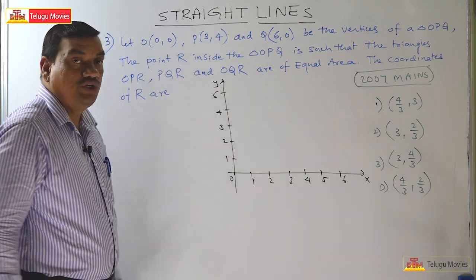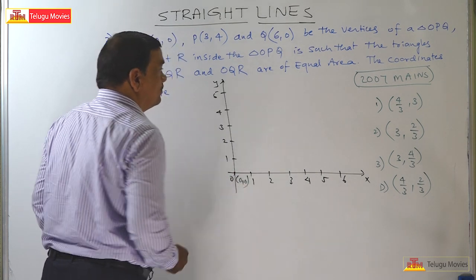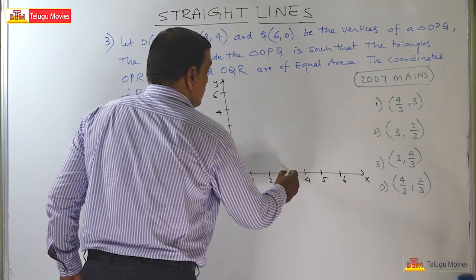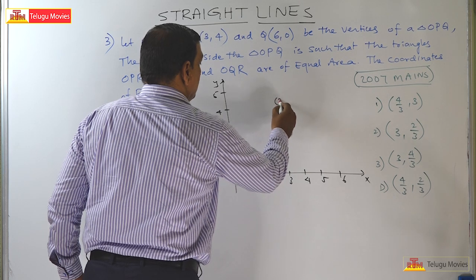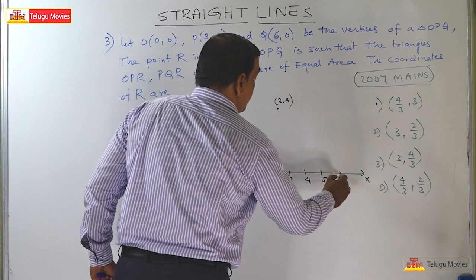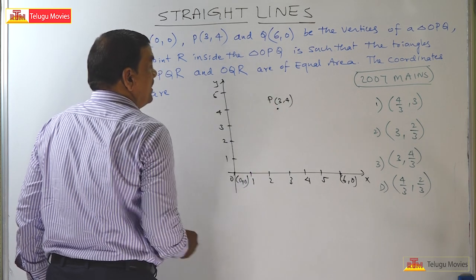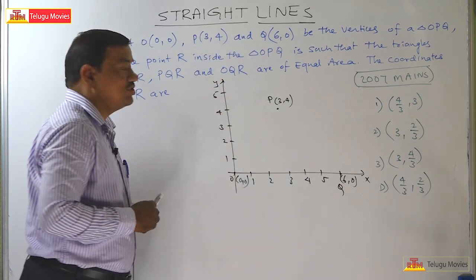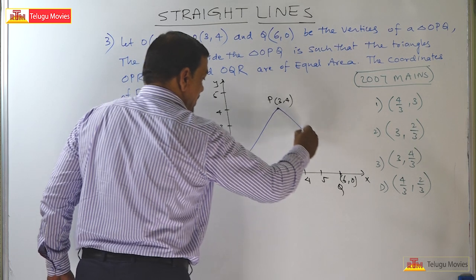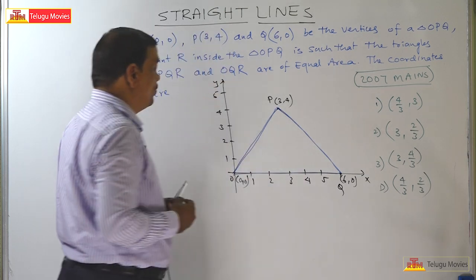So what is O(0, 0)? This is 0 comma 0, and the next point is P(3, 4). So this is 3 and this is 4. So this is 3 comma 4, and Q is 6 comma 0. So this point is 6 comma 0. This is O, this is P and this is Q. Let us join these three vertices, and we get the triangle OPQ. Right, OPQ is a triangle.